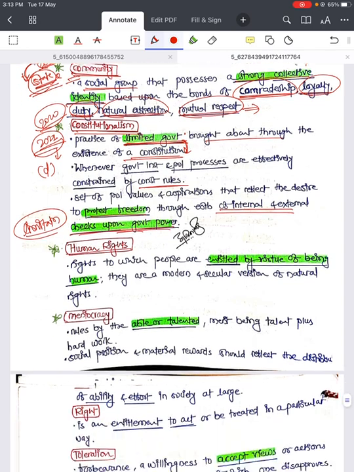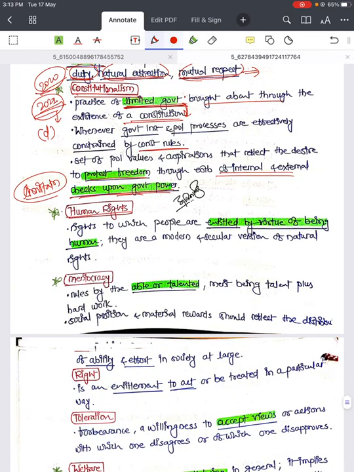Then human rights. What is a human right? Rights to which people are entitled by virtue of being human.